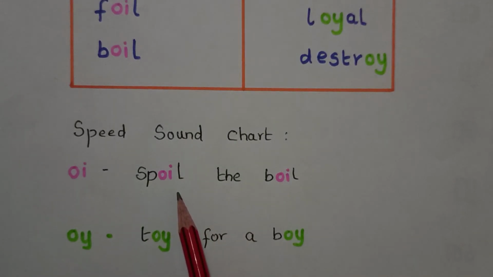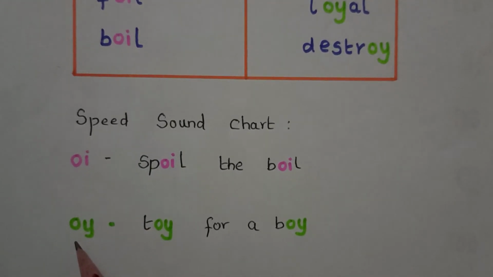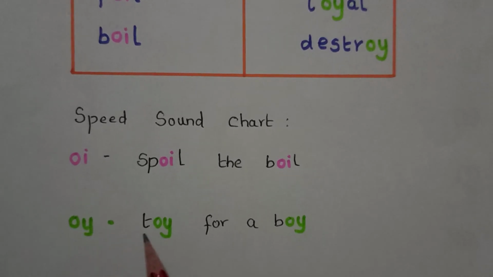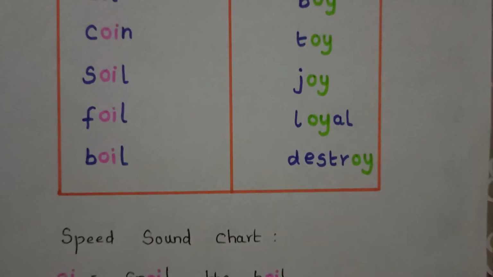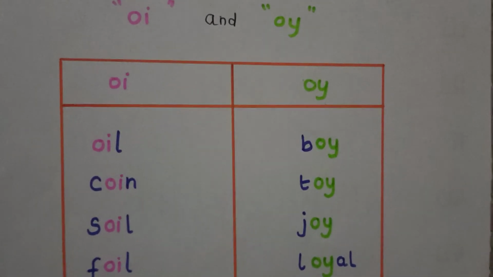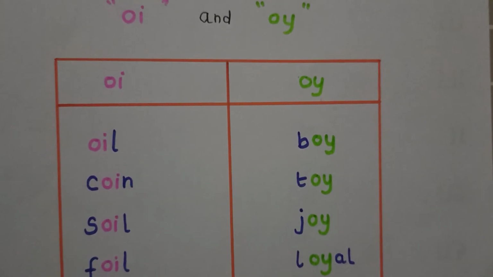So, they find out that the oi sound is oi, and for one more sound, oy: "toy for a boy." So in both cases, toy and boy make the sound oi. These two sentences will help the children to remember the oi sound. So today's video is on the sound oi.